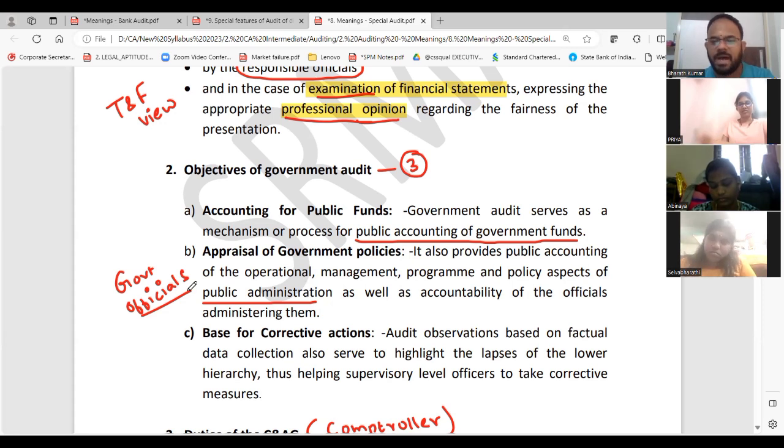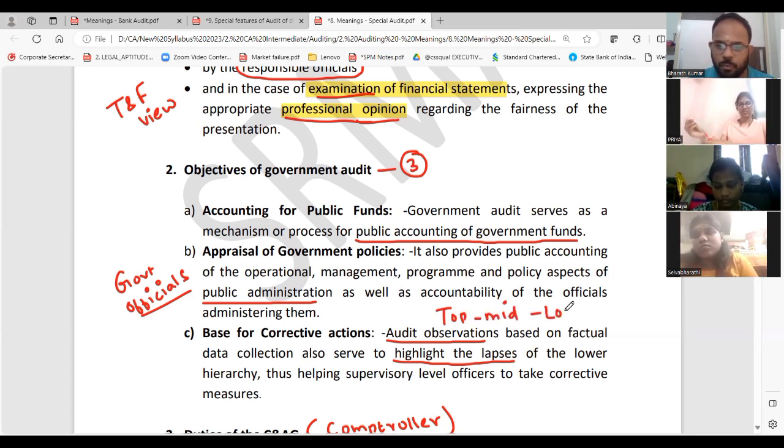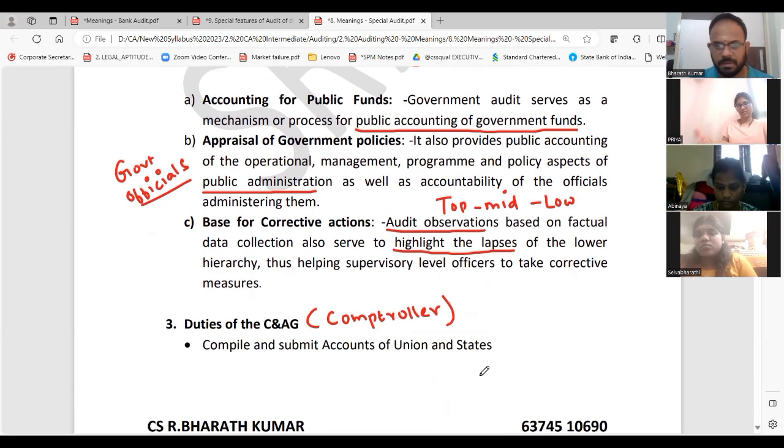Corrective actions. There and all that you should do audit observation. There and all there is lapses you will highlight. Lapses means what? Any mistakes or problems or anything that is missed out. Correct? Low level, top level, middle level, all this level. Because you will not know who is doing what. See what they are saying. Lapses of the lower hierarchy, thus helping the supervisory level officers to take corrective measure.